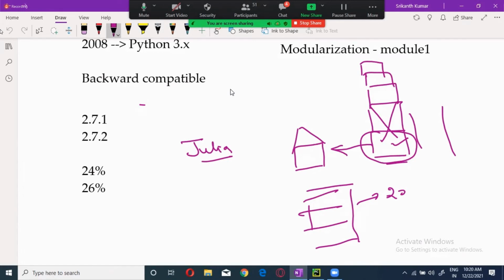Now, what is the advantage of Python? First thing is, Python is a general purpose programming language. Now, what is a general purpose programming language? Balaji, general purpose programming. Amit? Aditya, Balaji. Your name is Balaji. Follow. What is a general purpose programming language? Anyone?